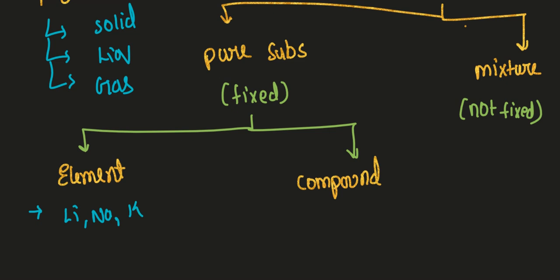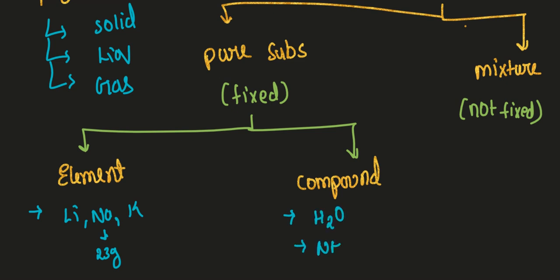These all are what? Elements. So wherever I go, sodium molar mass is how much? 23 grams. So that means wherever you go, the mass is the same, fixed. So these types of things you can consider as pure substance.